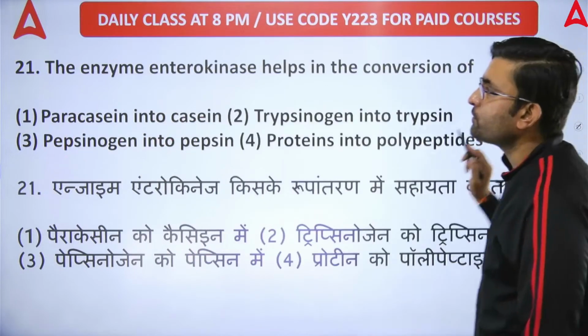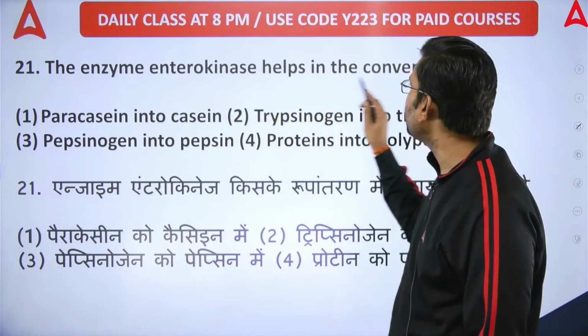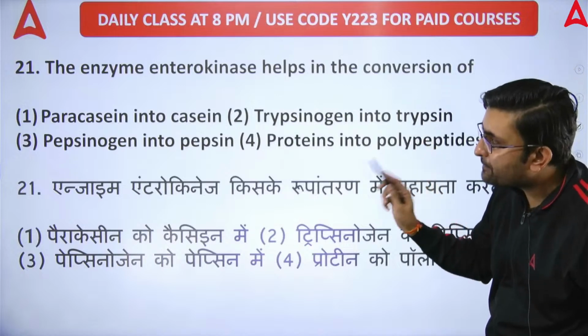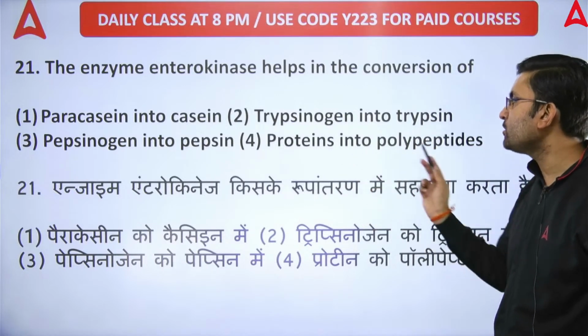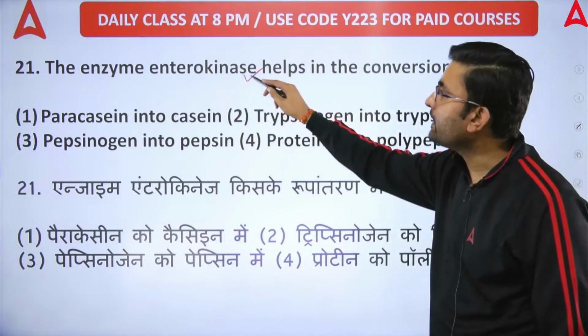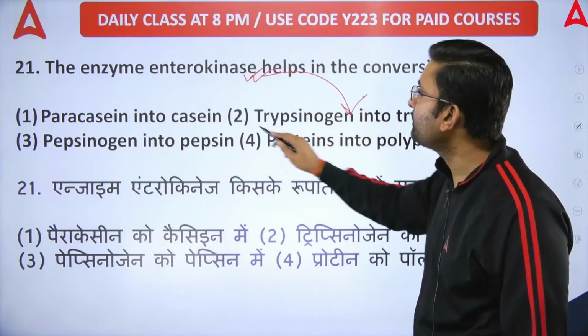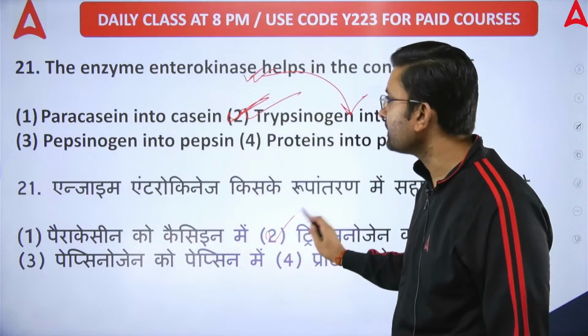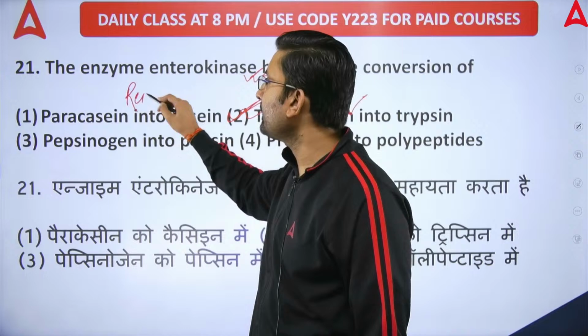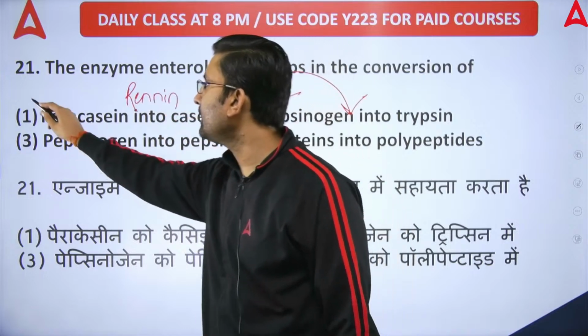Next question, question number 21. The enzyme enterokinase helps in the conversion of paracasein to casein, trypsinogen into trypsin, pepsinogen into pepsin या proteins into polypeptides. Trypsinogen को trypsin में बदलने के लिए enterokinase की जरूरत पड़ती है. Option number B is the right answer. पैराकेजिन को केजिन में बदलने के लिए रेनिन की जरूरत पड़ती है, इसलिए ऑप्शन नंबर ए गलत था.